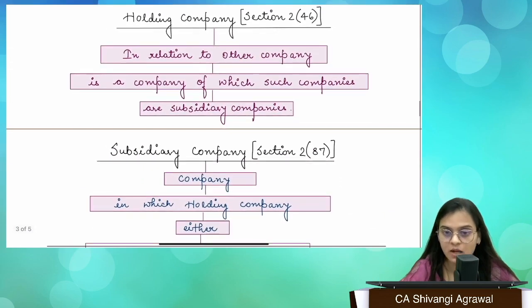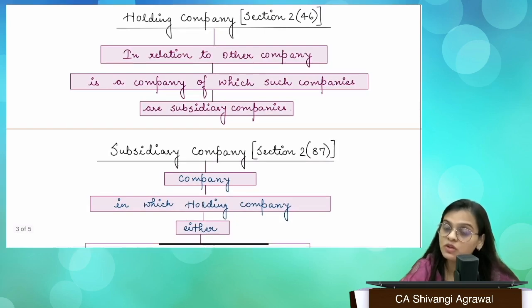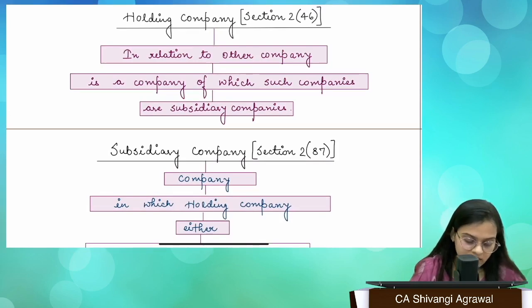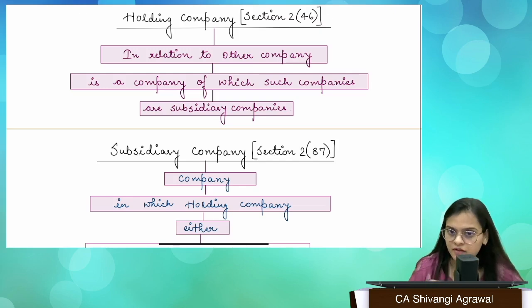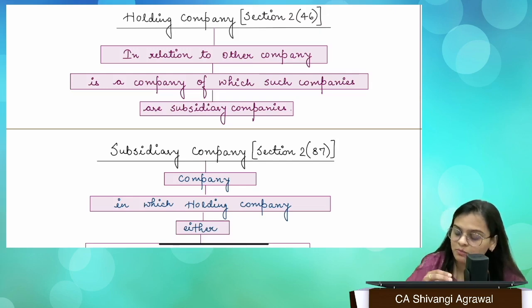What is a Section 8 company? Section 8 company is a company which has been formed for charitable objects. Okay? I hope so far the things are clear. One more thing that you need to remember, that if you're talking about one person company, you cannot invest in any body corporate. It's not allowed. That means you cannot buy shares of another company.